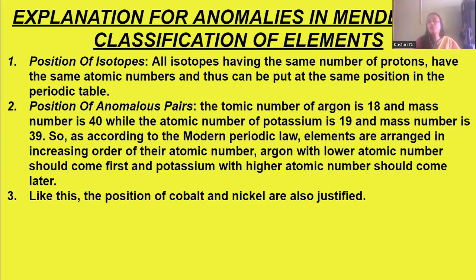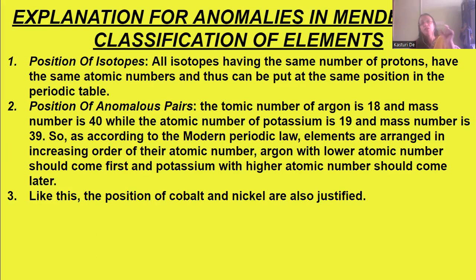Now, what is the explanation of the anomalies found in Mendeleev's classification? It is the position of isotopes. All isotopes have the same number of protons, and only the neutrons differ, so they have the same atomic number. Having the same atomic numbers, they can be put in the same position of the periodic table. That is why it was an anomaly in Mendeleev's classification.